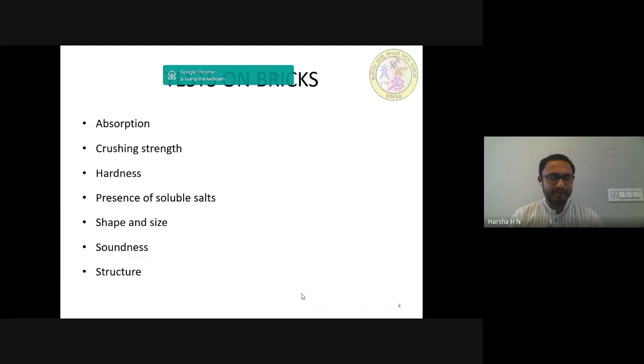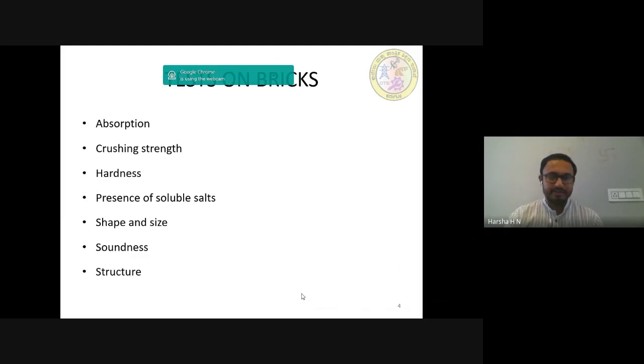Sixth one is soundness. In this test, two bricks are taken and they are struck with each other. The brick should not break and a clear ringing sound should be produced. Seventh one, structure. A brick is broken and the structure is examined. It should be homogeneous, compact, and free from any defects such as holes, lumps, etc.